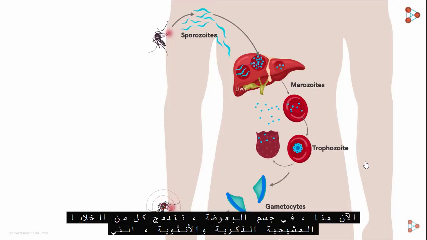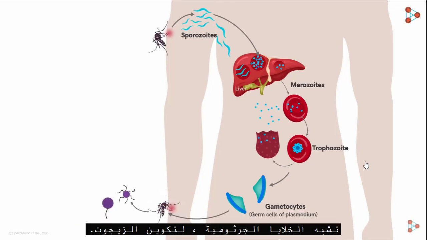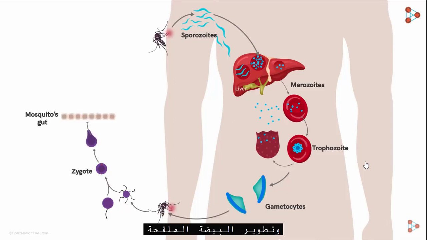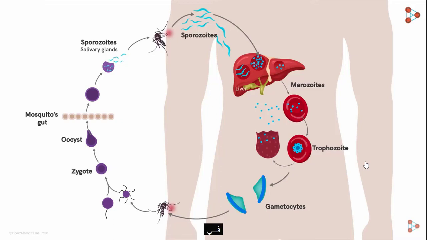Now here, in the mosquito's body, both male and female gametocytes, which are like the germ cells, fuse to form a zygote. That is, the fertilization of these gametocytes results in the formation and the development of a zygote in the mosquito's gut. From here, a structure called oocyst is developed which crosses the gut wall and reaches the salivary glands. Here, the oocyst now releases several sporozoites which are the mature infective forms of the parasite, ready to infect a new healthy individual with the next blood meal.